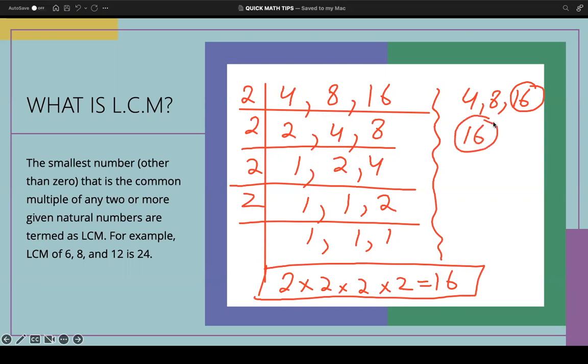Now we have to check, does 16 come in the table of 4? And does it come in the table of 8? Yes or no? Okay? So we know that 4 multiplied by 4 is 16, and 8 multiplied by 2 is 16, which means 16 comes in the table of 8 and also in the table of 4. So 4 and 8 are its multiples, and your LCM is straight away